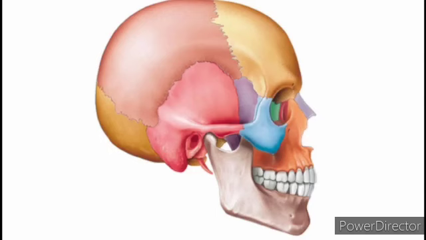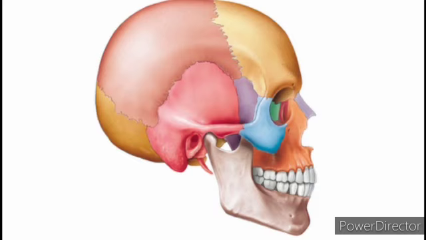Look at the skull. The skull is also made of many bones. There are about 22 bones in the skull. Even the skull bones are joined together. But these skull bone joints we cannot move at all. Only the lower jaw alone we can move a little while we are talking. The other parts of the skull bones we cannot move.